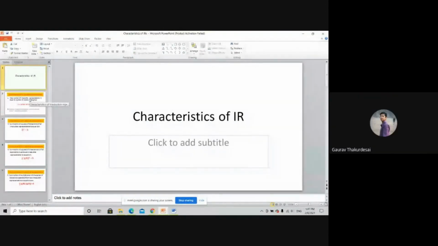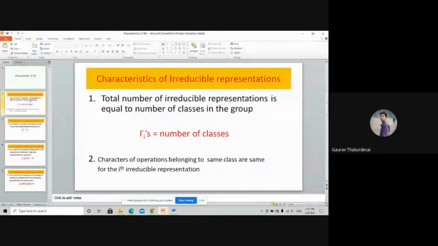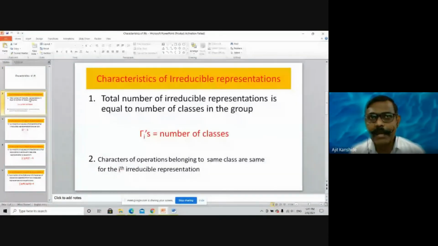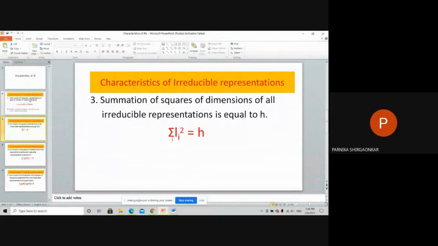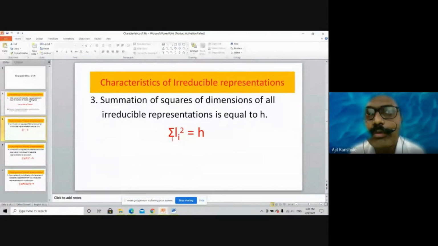Gamma is equal to the number of classes. Exactly. Gamma, meaning total reducible representations, is equal to the number of classes, and therefore you should know the classes, and therefore in 2.2 the class term was involved. And the second point, just for understanding, is that the members present in the same class have the same character. What is the third rule? Summation of l_i squared is equal to h. Yes, summation of squares of dimensions is equal to h.